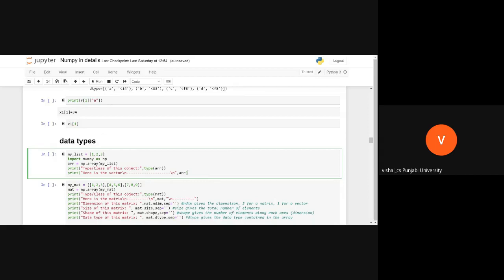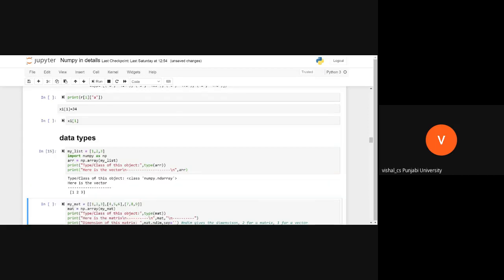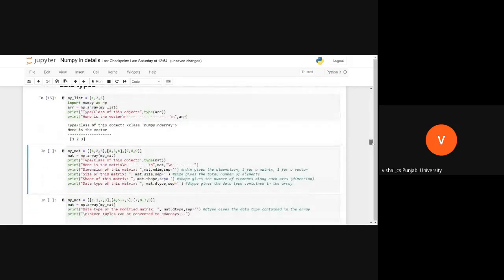Simply you write type array. This is the way you can simply write type of array, which we already do. Now, the second thing: what is this? I am writing my pad. Actually, this is not my pad. This is an array.